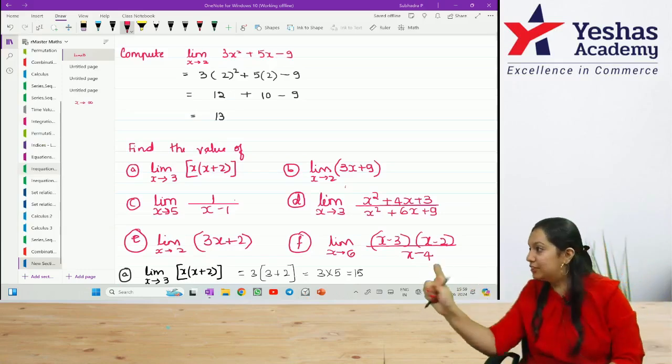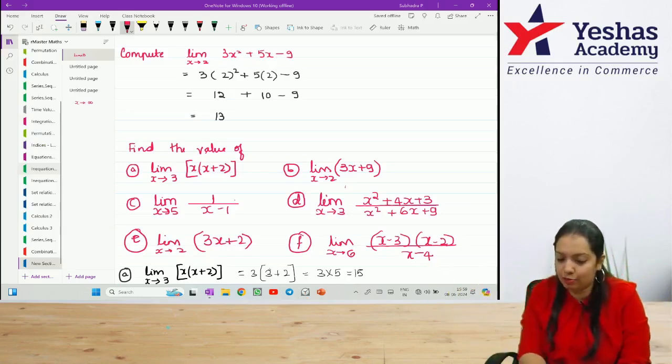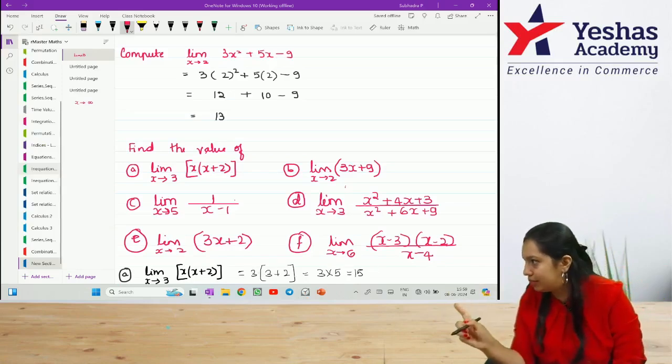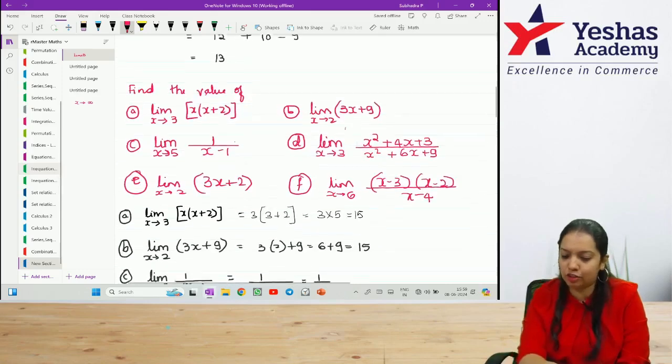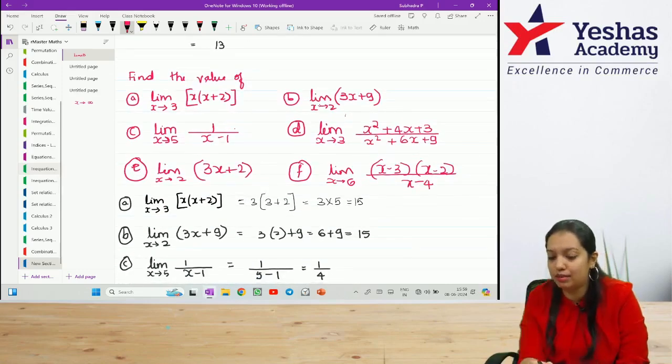Let's start. What is the first answer? In place of x, I have put 3. 3 of 3 plus 2, 3 into 5 is 15. Did you get the same thing? Yes. Second one. In place of x, I will take 2. How do you read this? Limit 3x plus 9 as x tends to 2. That's how you have to read. X tends to 2, so in place of x, I am taking 2. 3 2s are 6 plus 9, 15.